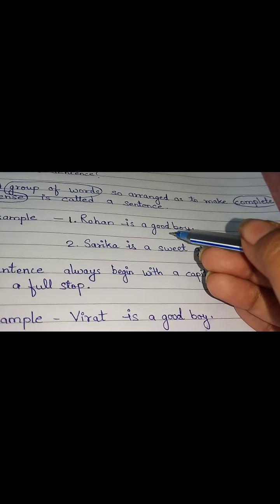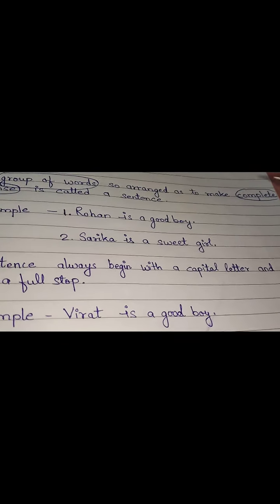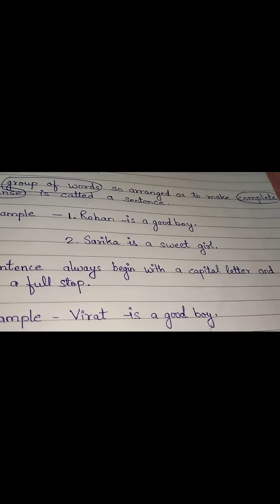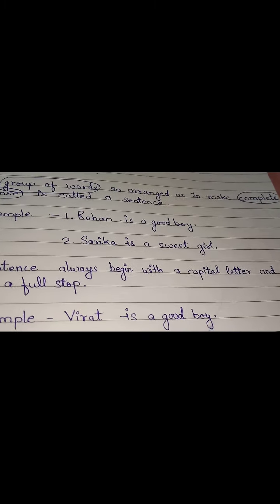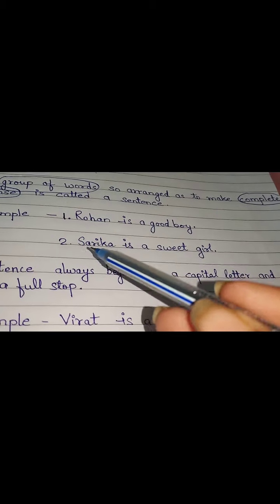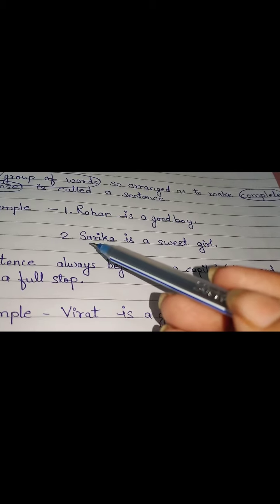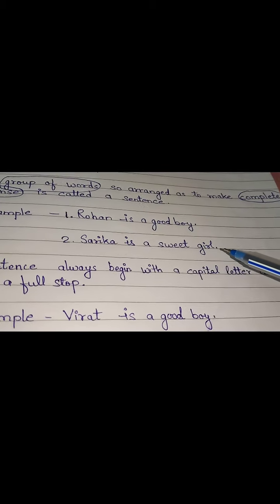But when I say Rohan is a good boy, it means he is good in studies, good in sports, good in overall performance. Then Sarika is a sweet girl. Again, I am writing a complete sentence, that is, Sarika is a sweet girl.